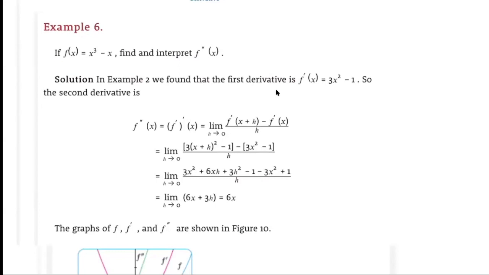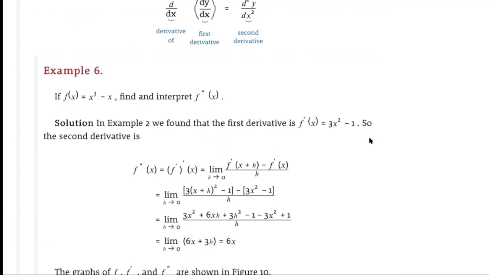Example 6. If f of x equals x cubed minus x, find and interpret f double prime of x. Now, in example 2, we found that the first derivative of this function is 3x squared minus 1. Now we just need to differentiate this one more time to find the second derivative. We use the definition, so it's the limit of this quotient as h approaches 0. Up here we have f prime of x plus h minus f prime of x, so we're taking the limit of this quotient.